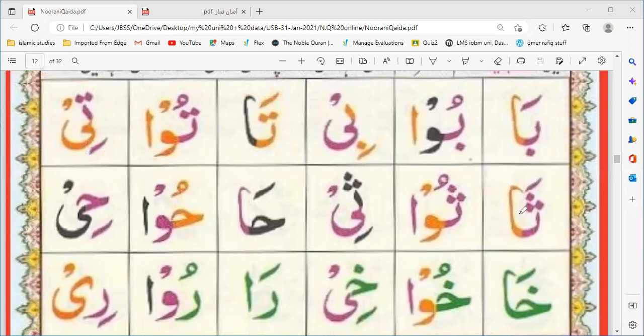Okay, can you try the next one? This is sa. It has three dots and then alif. Sa alif zabar sa. Shabash. Sa waw pesh su.